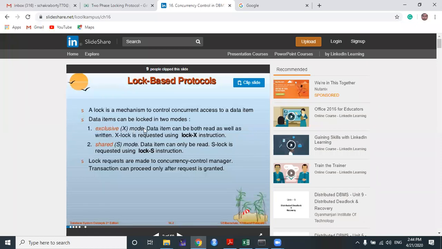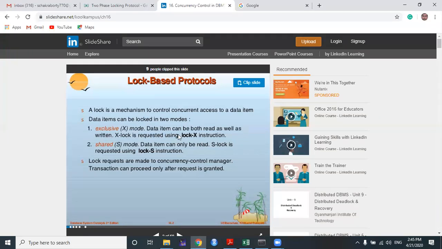Exclusive mode lock is a very important lock, and shared mode lock is also important, but it is not stringent like exclusive mode lock. Shared mode lock is a flexible lock, and exclusive mode lock is a stringent, very strict lock. How? I will tell you. Exclusive mode lock is used for both reading and writing. Reading and writing, meaning updation, will be allowed under the exclusive mode lock, X lock.